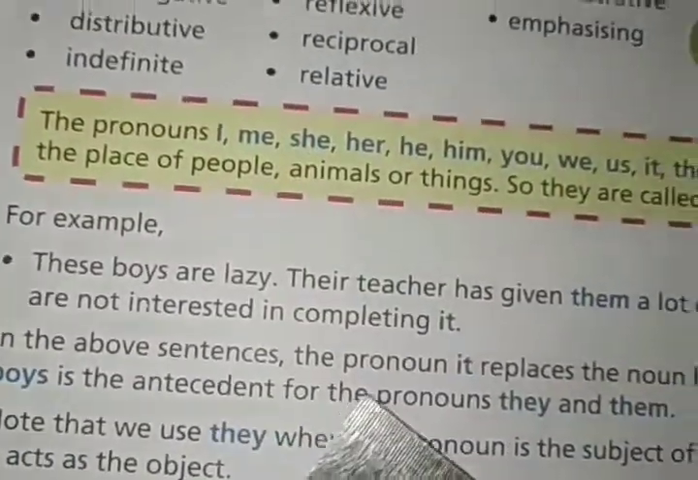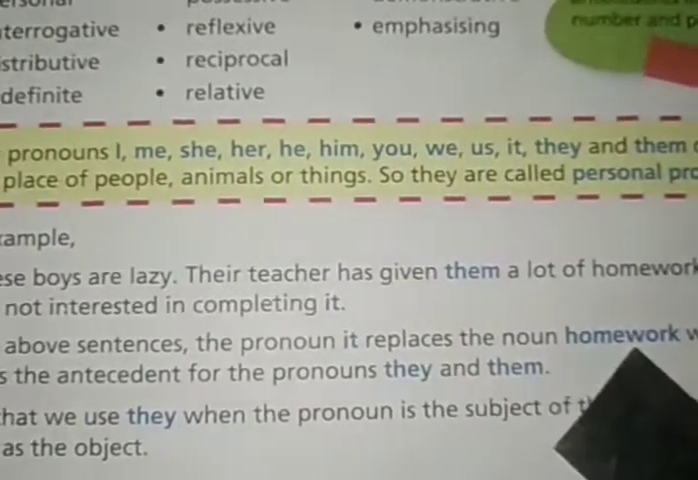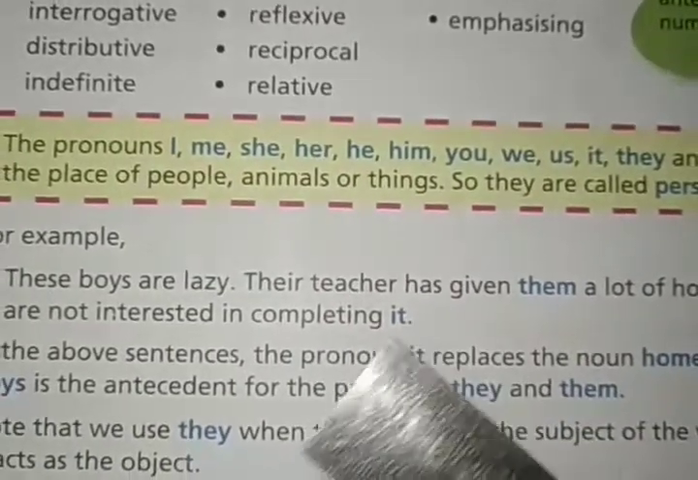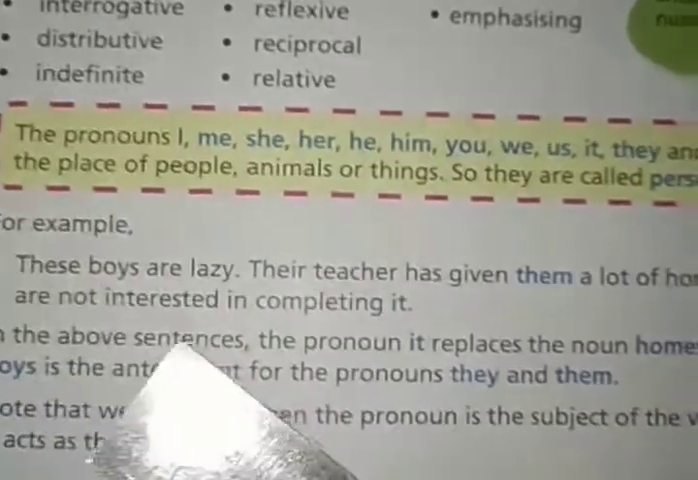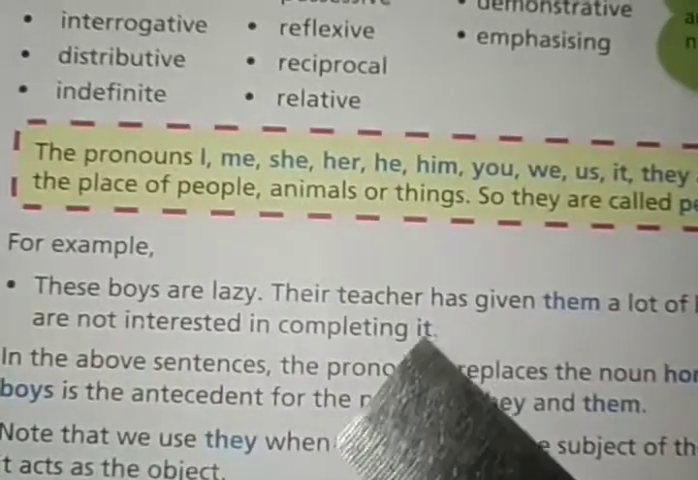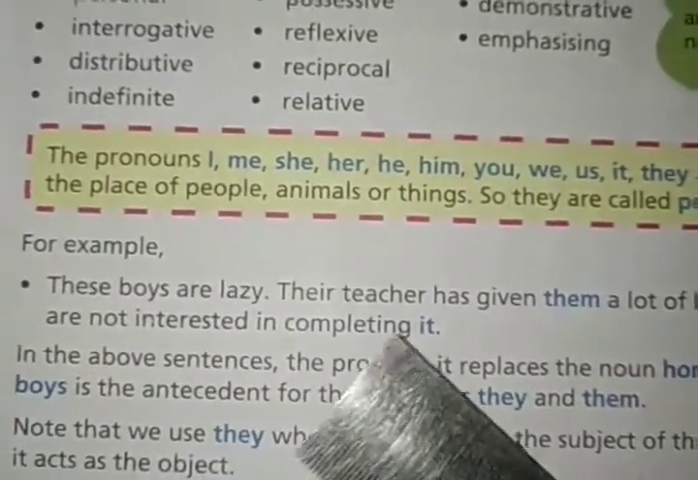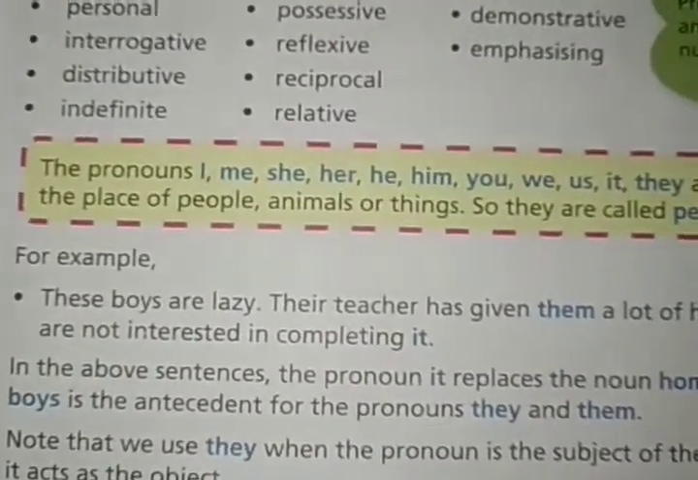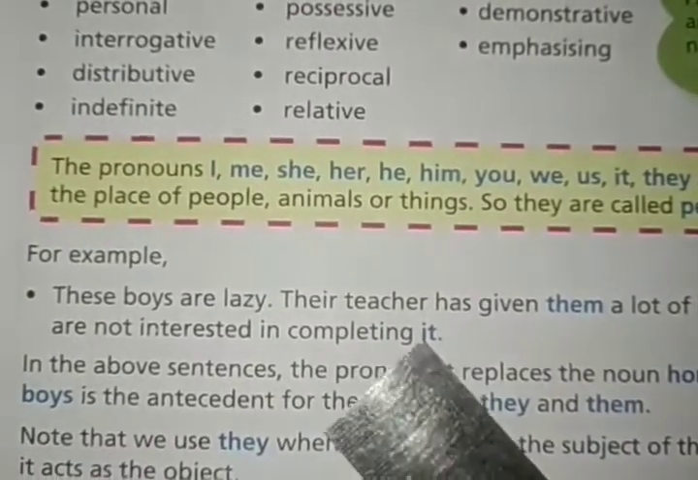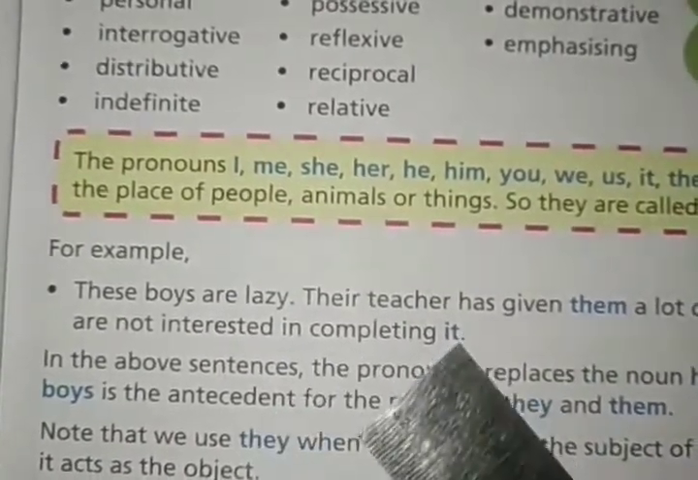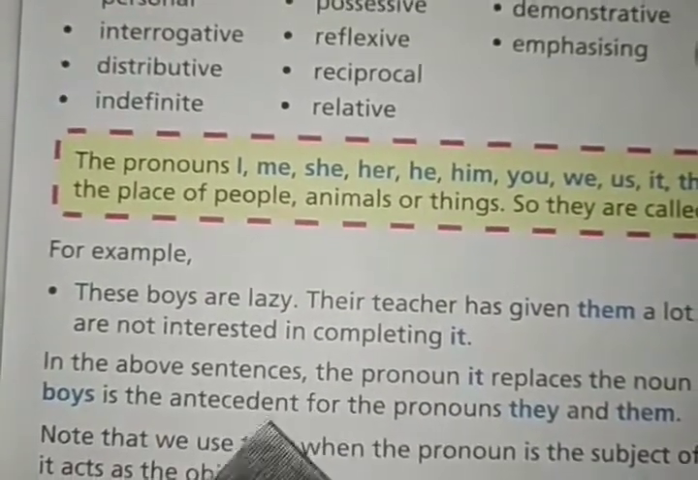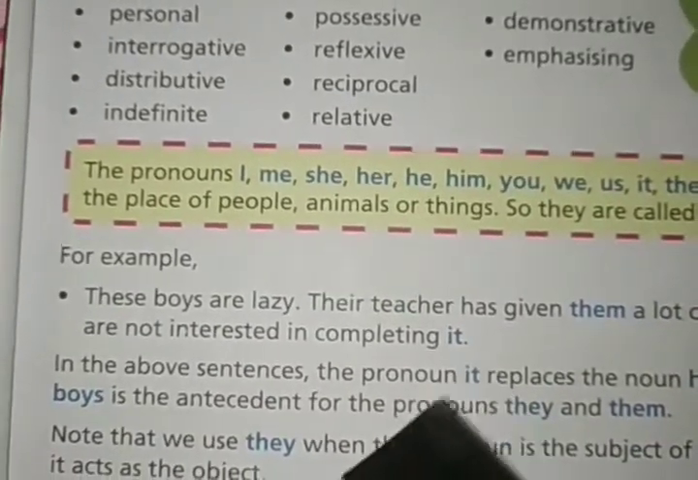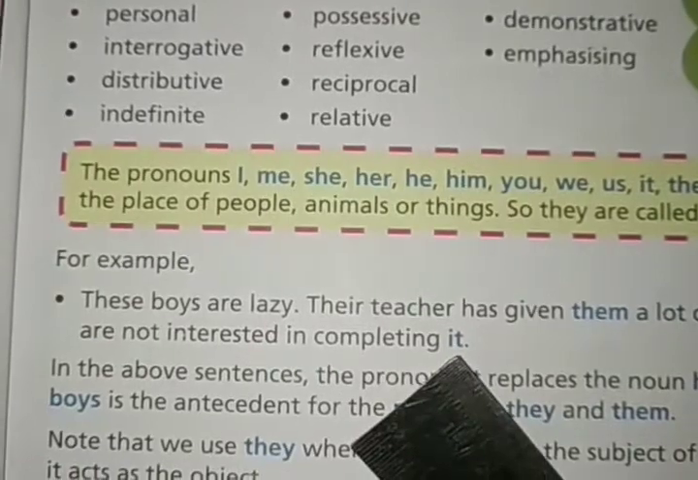In the above sentences, the pronoun it replaces the noun homework. Look, here it is written for what? They are not interested in completing it. What? The homework, right? They are not interested in completing the homework. That is why it is used to denote the homework. It is talking about the homework. They are not interested in completing it means they are not interested in completing the homework. So it replaces the noun homework.